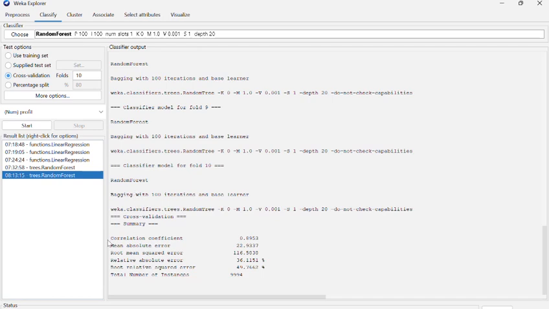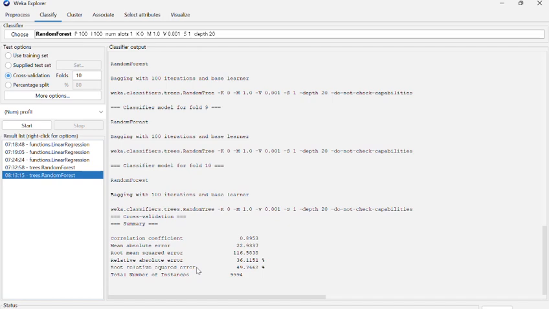So these are the correlation coefficient, mean absolute error, root mean square error, relative absolute error, root relative squared error, and the total number of instances. Random forest handles complex interactions better, and it outperforms linear regression in nearly every metric.